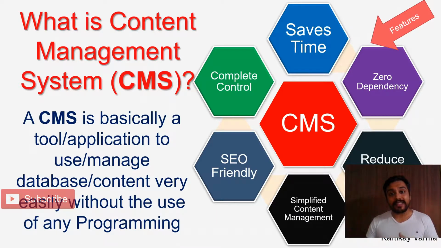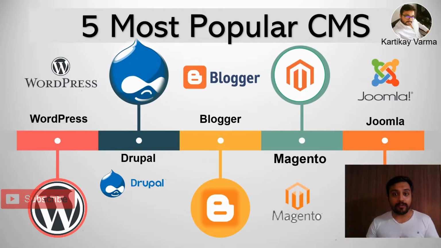Now, what are the basic or the best platforms that are built under CMS? Five of the most popular are WordPress, then we have Joomla, Blogger, Drupal, Magento. Magento is directly for e-commerce websites. WordPress is for blogs, e-commerce, business websites, all of them. As per the market standards, more than 60% of websites using a CMS are using WordPress, and overall on the internet, 35% of the users are using WordPress. Right. So this is what we have talked about CMS.